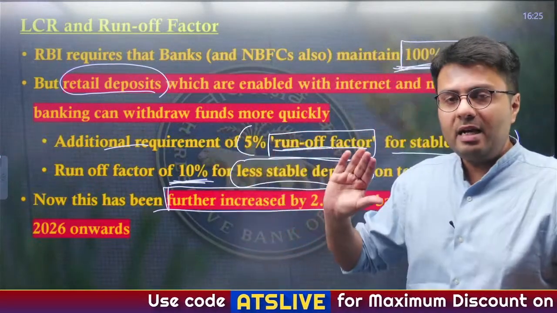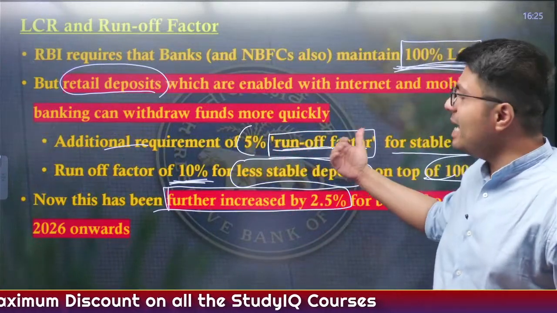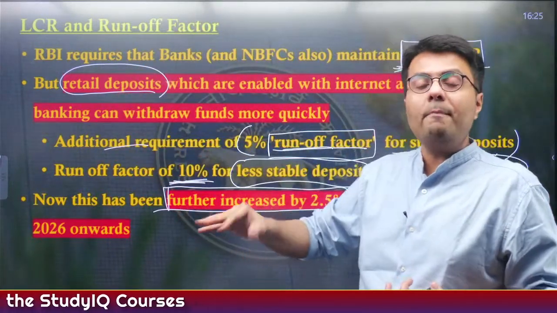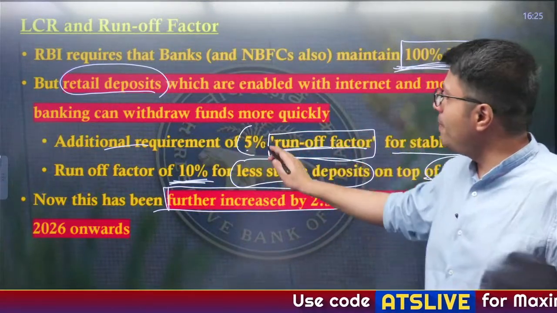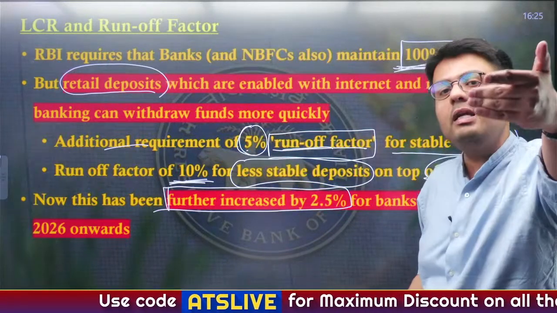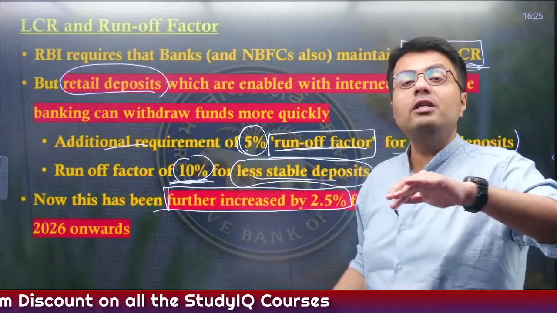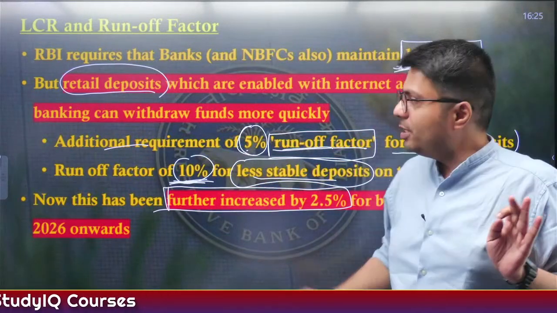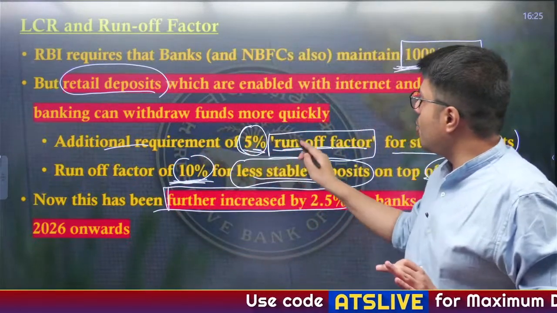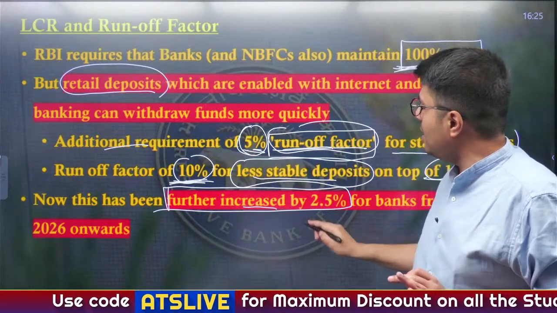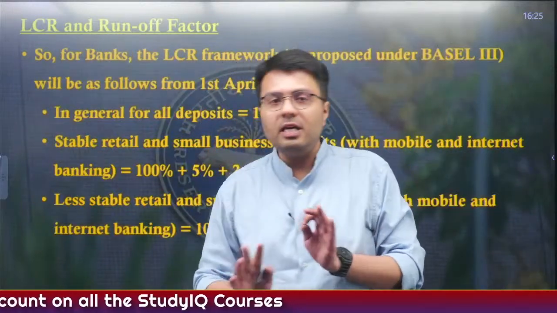So now the RBI understands that the liquidity concerns of banks increase. That is why it is imposing an additional money requirement that the banks need to keep in addition to what LCR mandates. For some stable accounts, banks need to keep 5% extra money over and above the LCR requirement, and for less stable deposit accounts, 10% of funds over and above the LCR requirement. This is what the RBI has mandated on the banks. Now this additional requirement, also known as the runoff factor, has been further increased by the RBI by 2.5% for all the accounts, right? So let us see what changes the RBI has made.